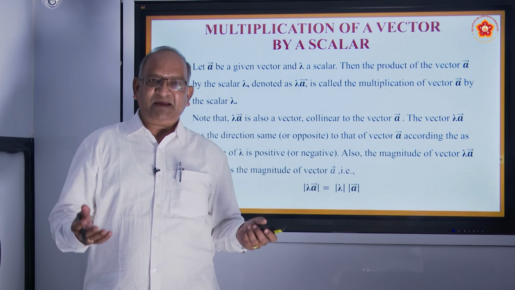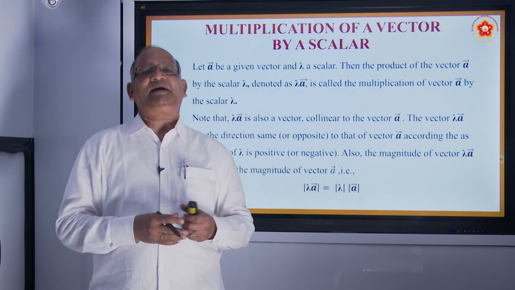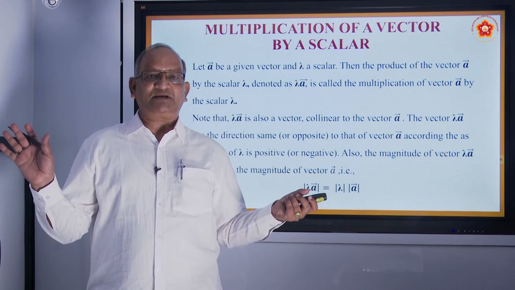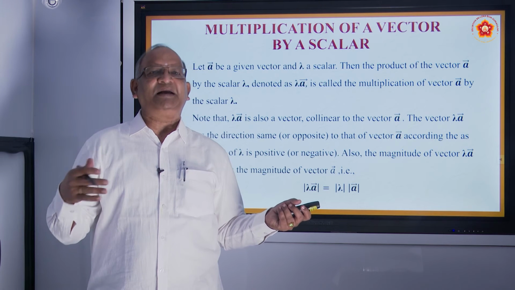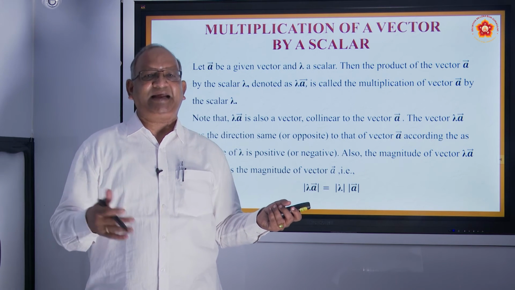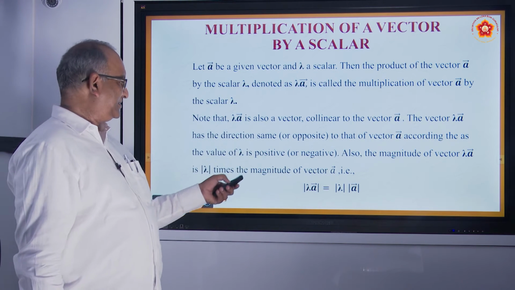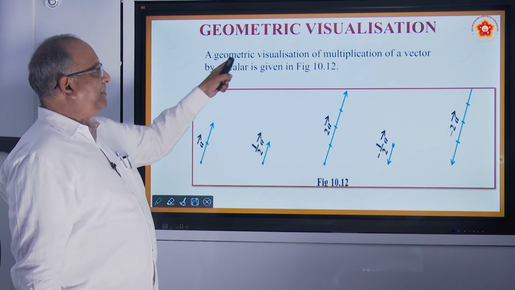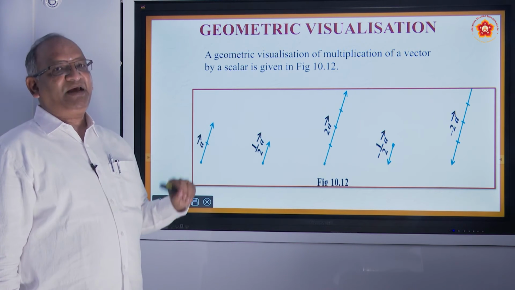So if you multiply a vector A with any scalar quantity k, it will become k times. Direction will not change. Only the magnitude will get multiplied k times, c times, a times, whatever you want. Geometrical visualization, the same thing we are trying to understand.